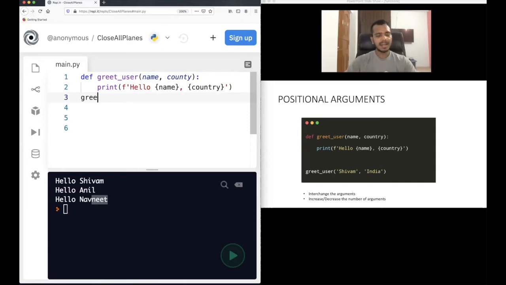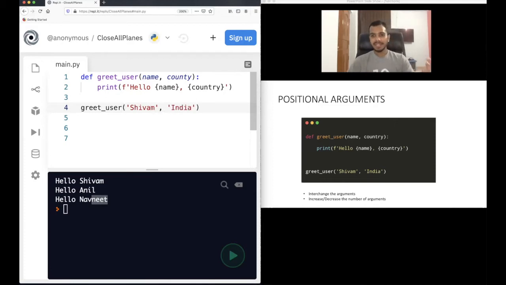So typically, what we should do is we should have a space here. It's not compulsory, just for clarity we can have a space in greet user. Then we will just pass Shivam, and let's say I'm from India.